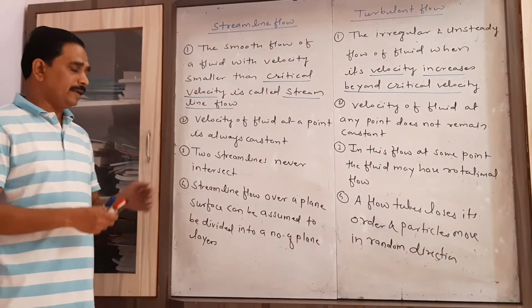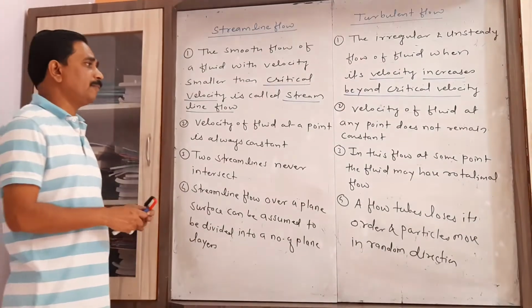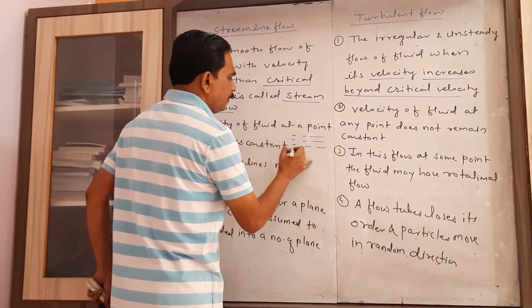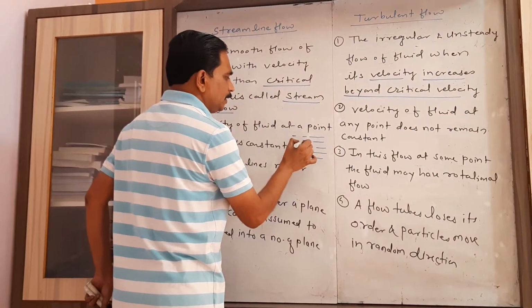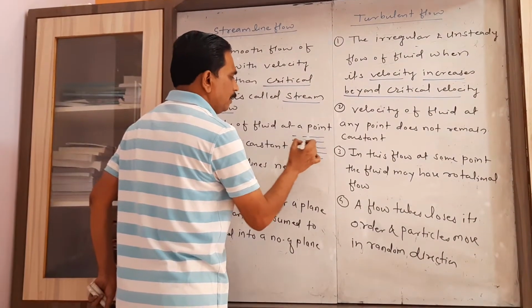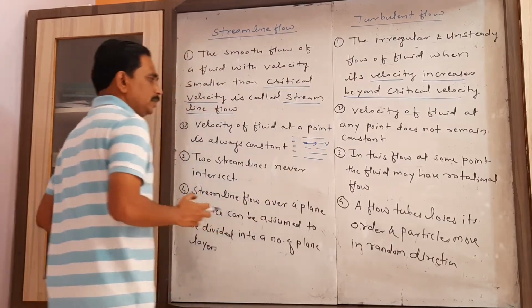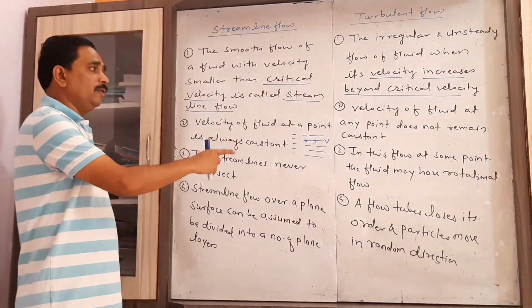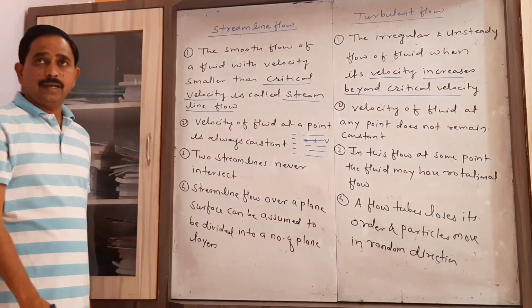Second point, velocity at a particular point. When we consider the flow of a fluid and consider a particular point where you have to measure the velocity, for all time the velocity of the flow is always found to be constant.